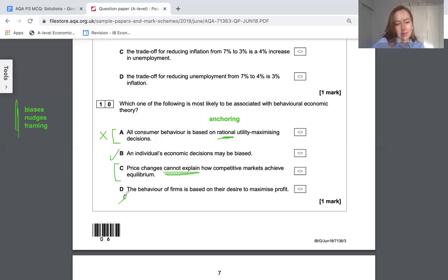This one is a classic economic theory. So what I mean by that is economic theory from the beginning, before behavioral economics was on the scene.